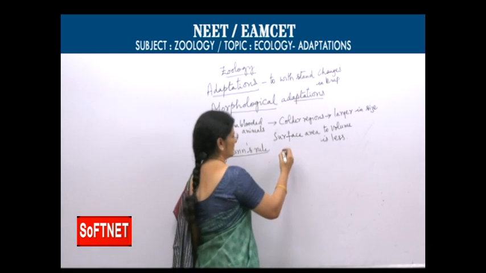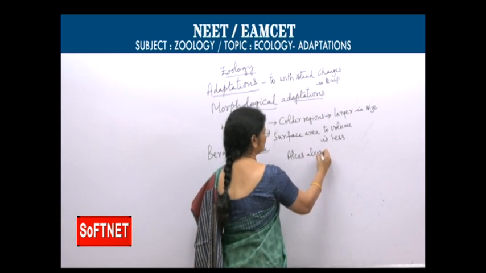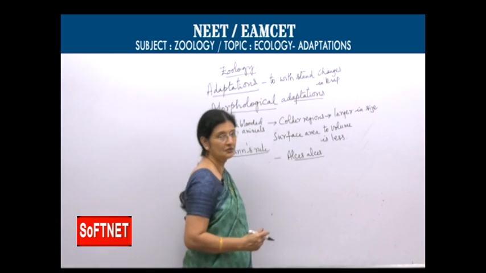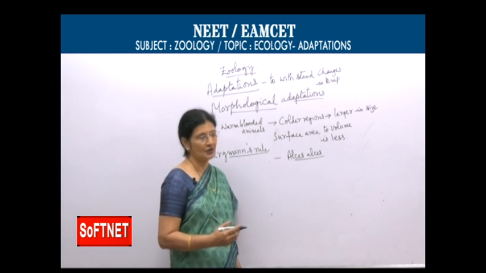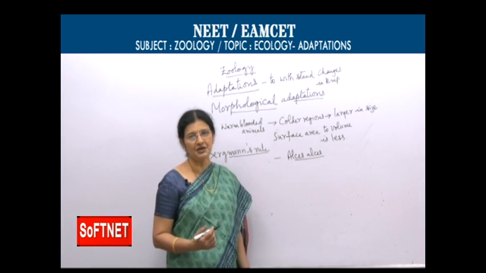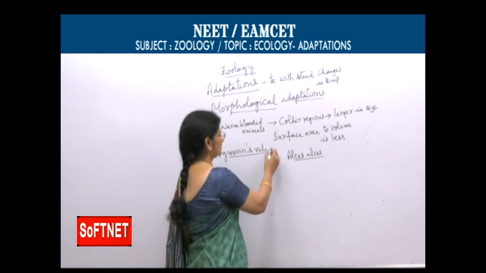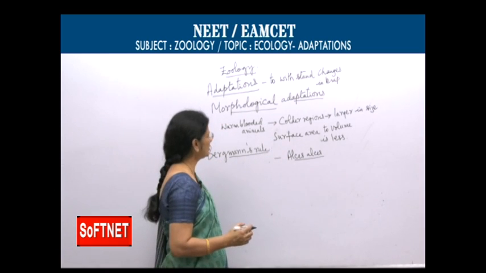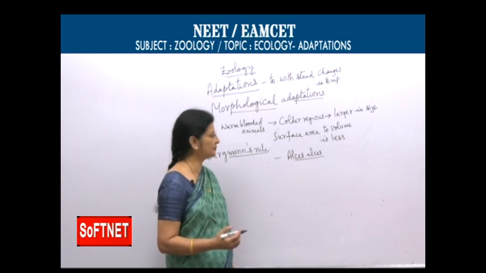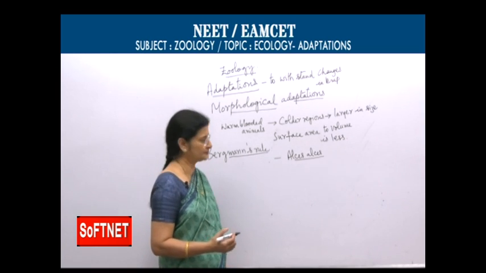Example, Alces alces, the American moose, living in colder regions, has a larger size. And the same species, when living in warmer regions, has a smaller size. So this is Bergmann's rule, the effect of temperature on body size.